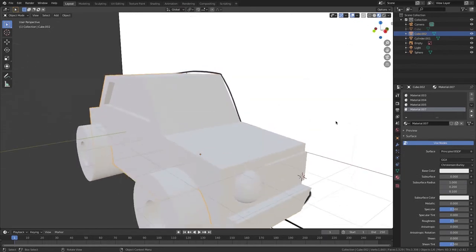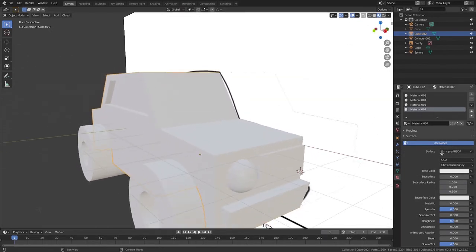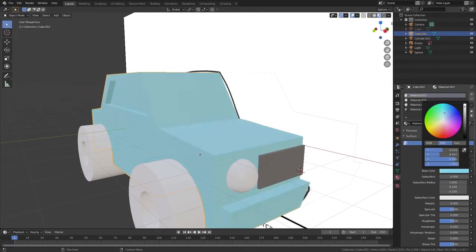Now Tab. Now this material, I'm going to go to my base color and make it a gray. And it makes just that part gray. I'm going to select the vehicle and I'm going to select that part and change the color, and that's the vehicle color.